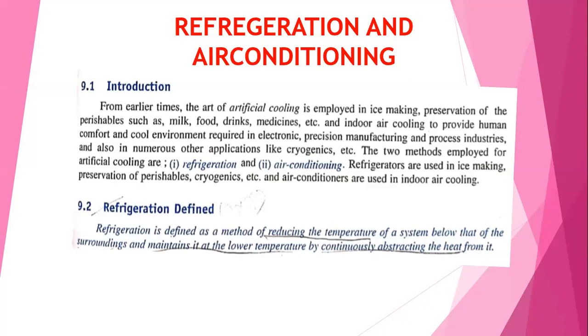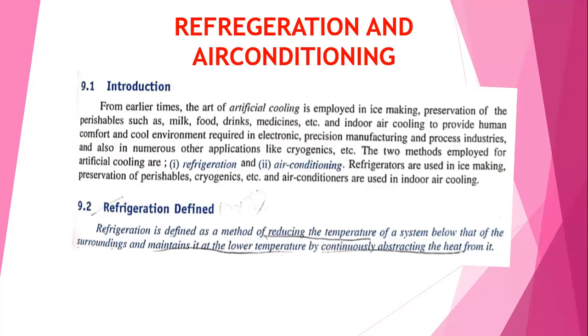So there are two types. One is refrigeration, the other is air conditioning. We use refrigeration and air conditioning for cooling the system. First one, that is refrigeration.